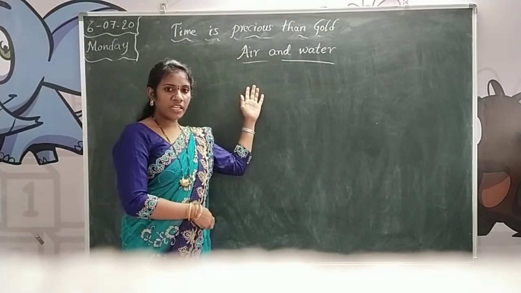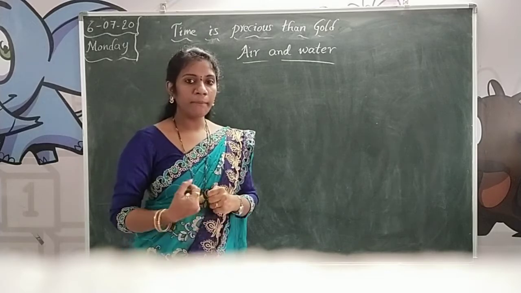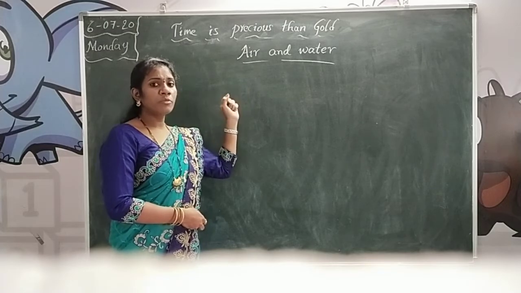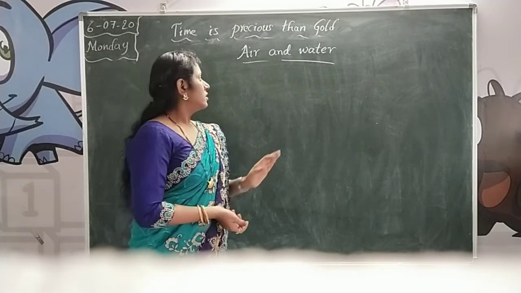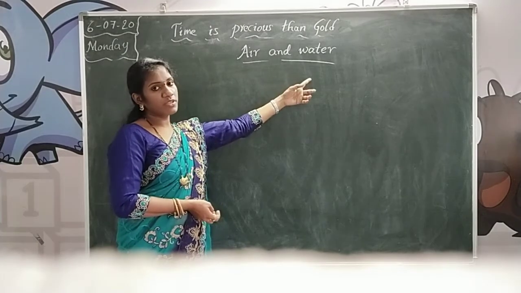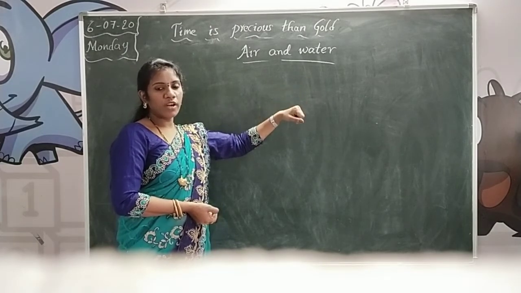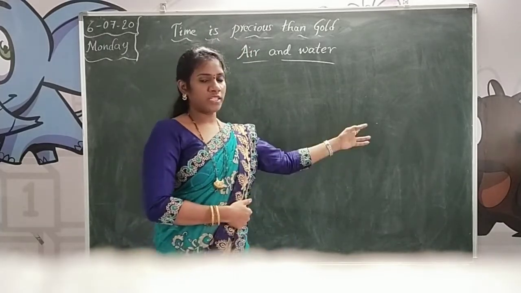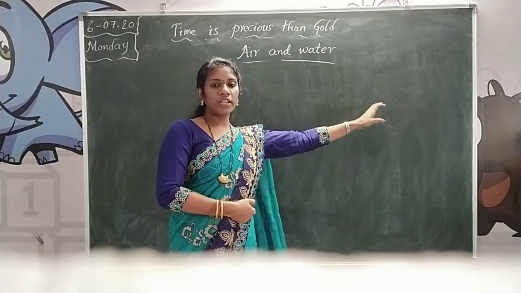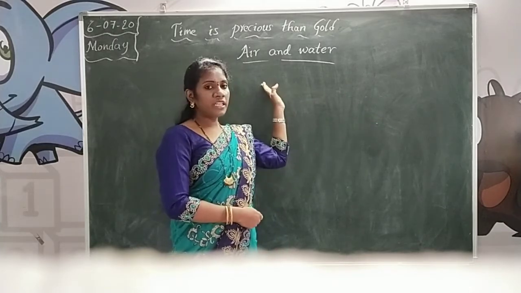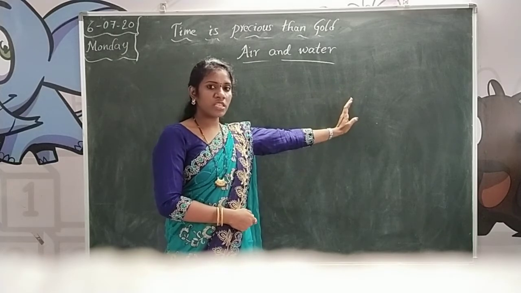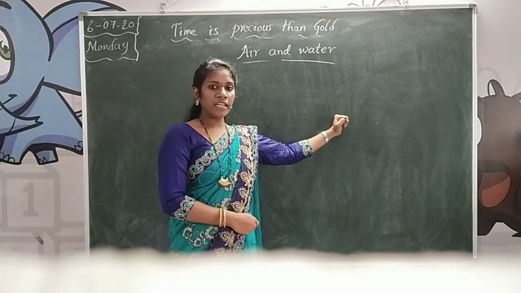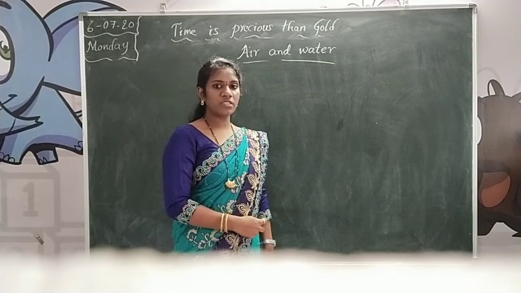And any uses of air? We can fill tires and balloons. And in some places air is used to put out fire. And water, we use water to cook food, to wash clothes, and for washing and cleaning. These are the uses of air and water. How many types is air divided into? Three types. And what are the resources of water? Rivers, seas, lakes, and wells. These are the resources of water.